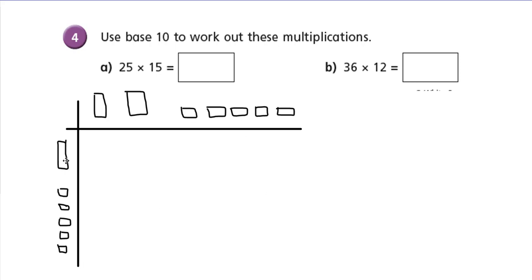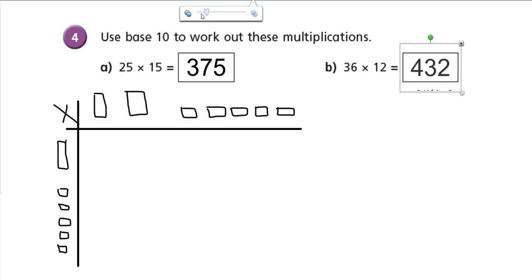Okay, and I would do 10 times 10 is 100, 10 times 10 is 100, 10 times 10 is 100, 10 times 1 is 10, and so on. So using a base 10 method, can you try and answer the calculations to these two questions? Pause the video and have a little go. Okay, so for our first one, 25 times 15 was 375. And for our second one, 36 times 12 was 432.